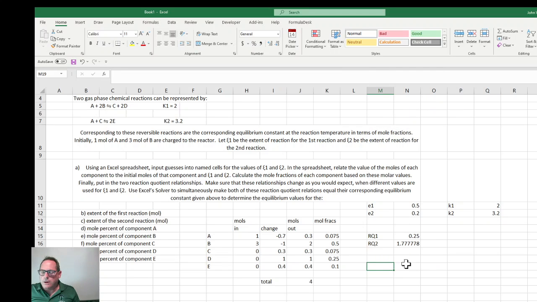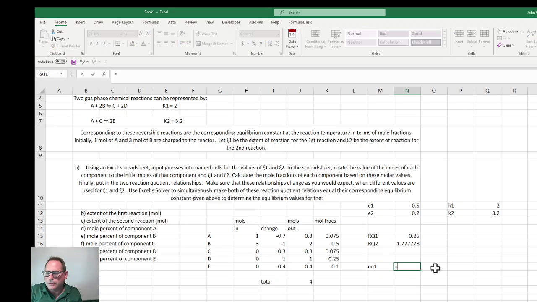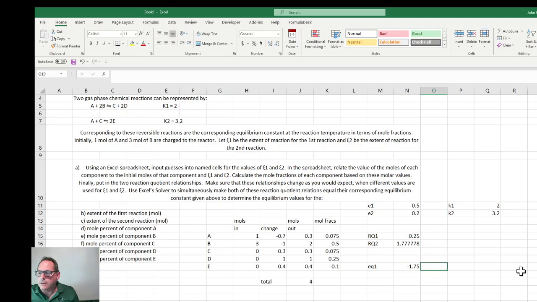And we're going to have our equation 1 that is going to be equal to the reaction quotient minus our K. We want that to be equal to 0. Let me do that too. I'm going to name these 2.